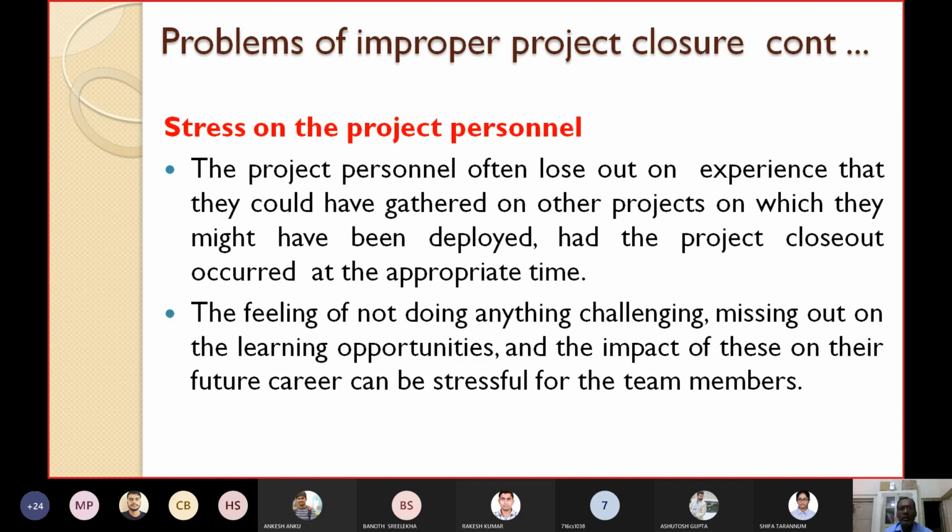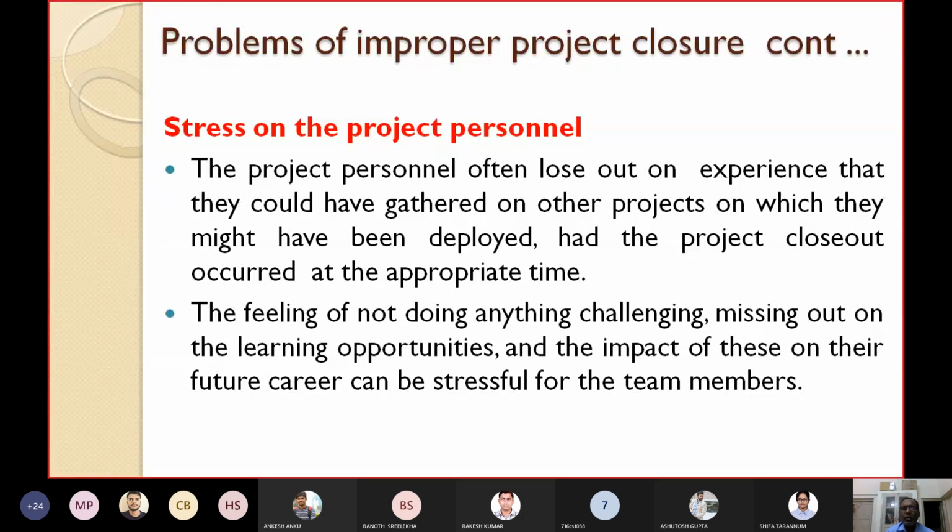Another reason is stress on the project personnel. The project personnel often lose out on experience that they could have gathered on other projects. When they sit idle because their project is completed, they could have utilized their knowledge and experience on other projects, isn't it?